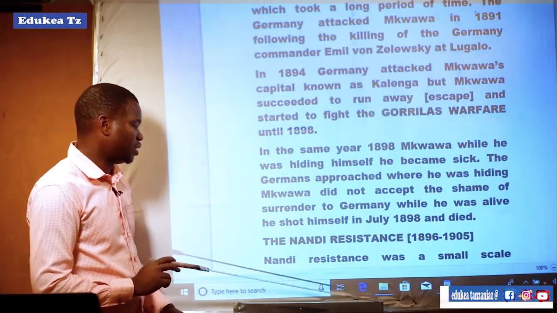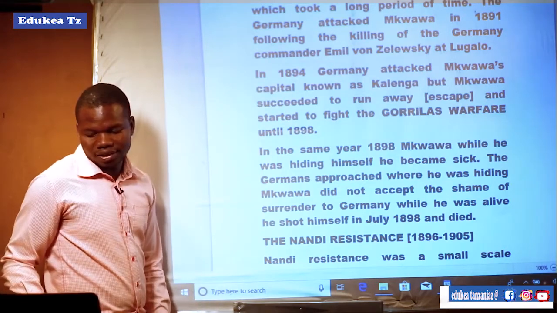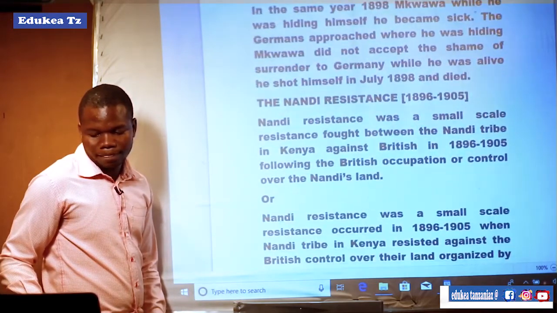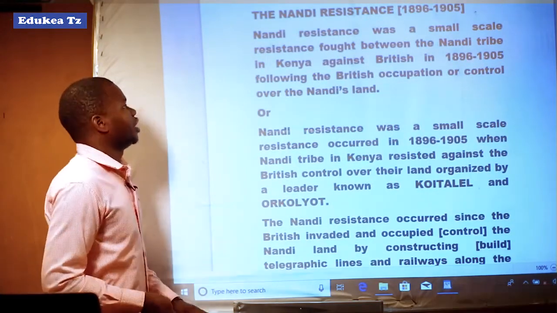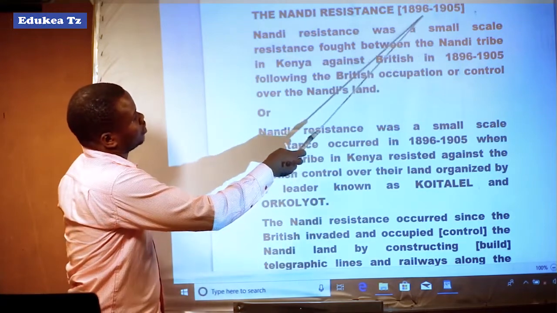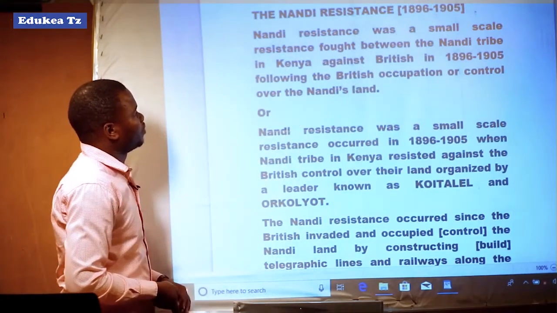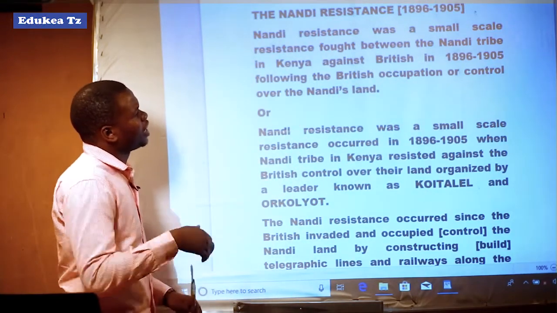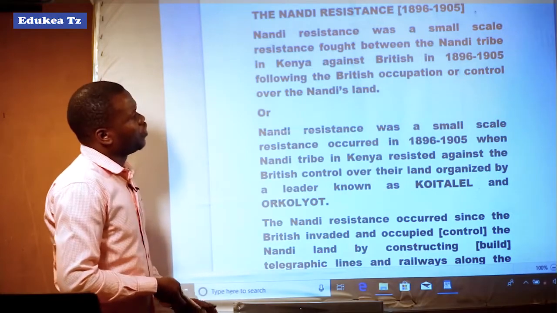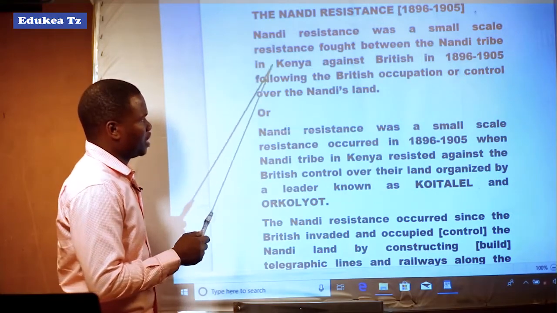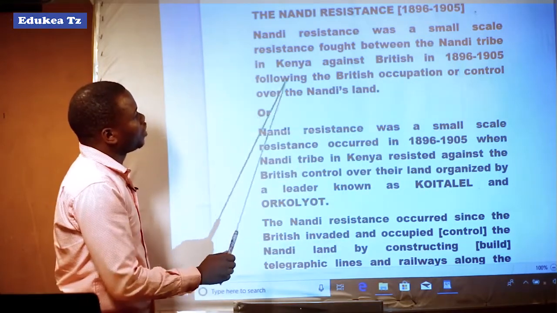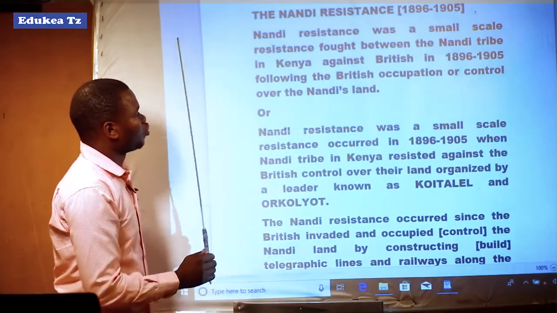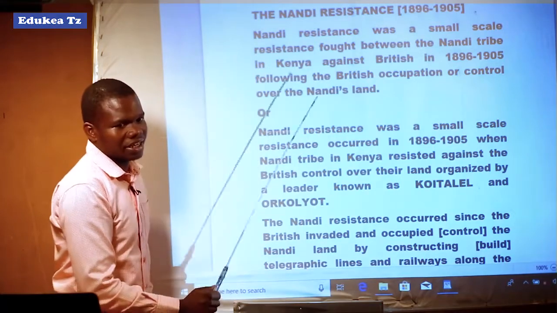Let us proceed with the Nandi resistance. The Nandi resistance of 1896 to 1905 was another small scale resistance fought between the Nandi tribe in Kenya against the British, following the British occupation or control over the Nandi land.